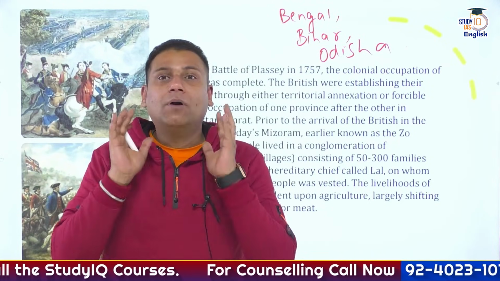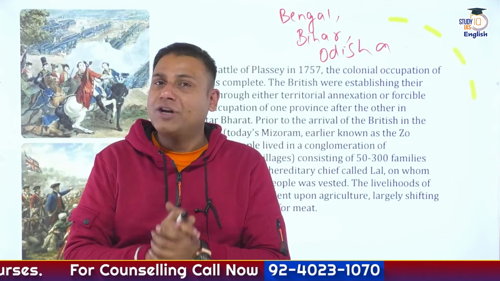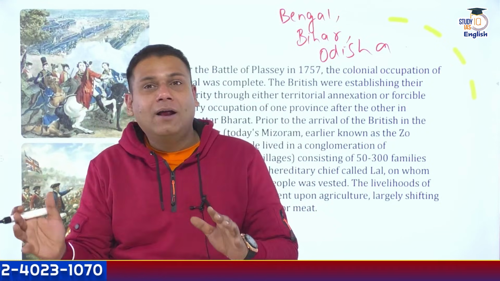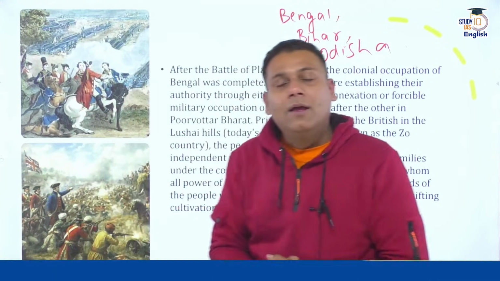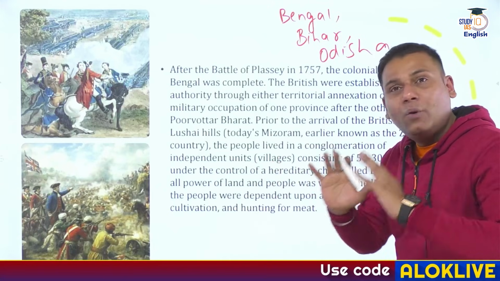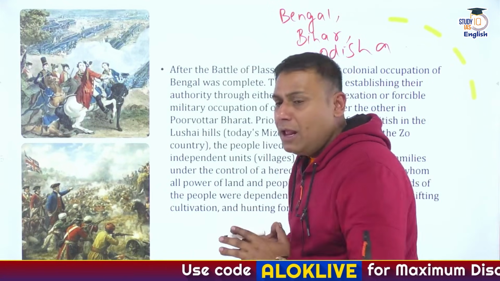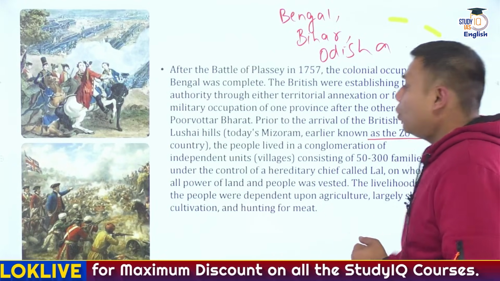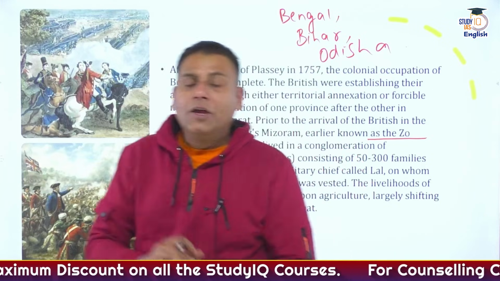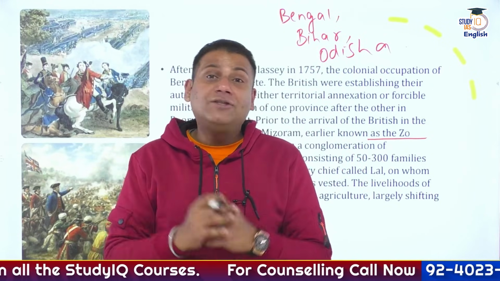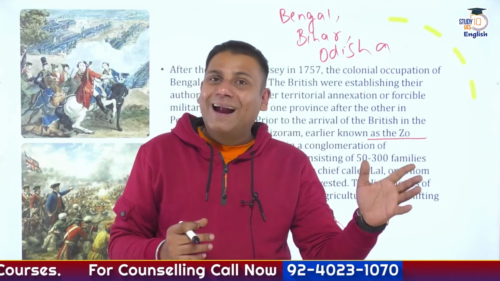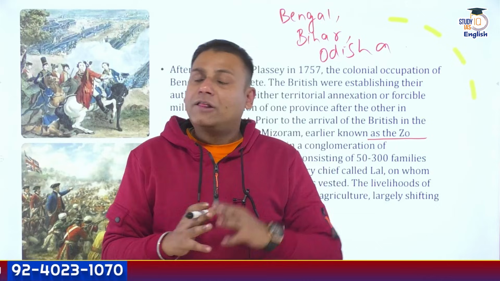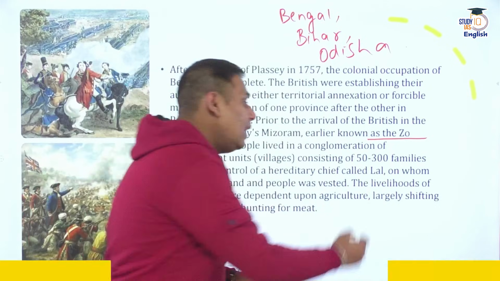Now, what was the specifically economic life of people in the Lushai Hills? How was the community living? What is the concept of Zawlbuk? Let's explore that. People in the Lushai Hills used to live in villages, and in a village approximately there were 50 to 300 families. The region was also known as Zo country. Here people's economy was majorly dependent on agriculture. They practiced shifting cultivation, and apart from this, hunting. The chief of the village was referred to as Lal.